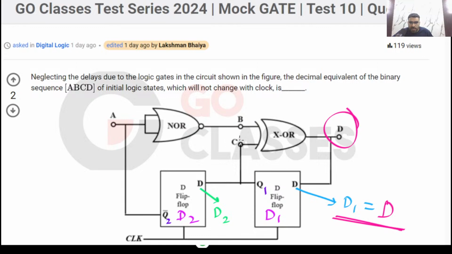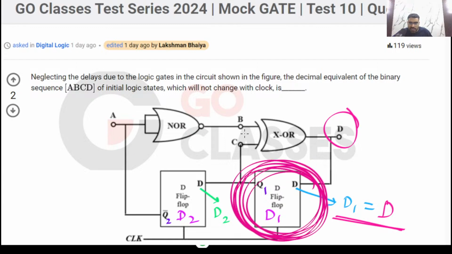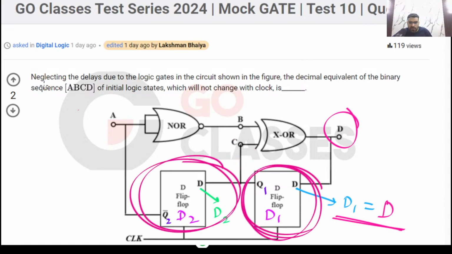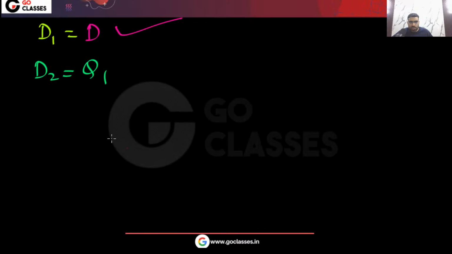Remember, this C is also the same as Q1. The output of this flip-flop is C. Similarly, the output of this flip-flop is the input of this flip-flop. So I can say D2 is equal to Q1. Also C is equal to Q1.